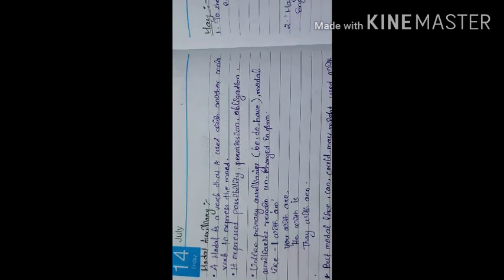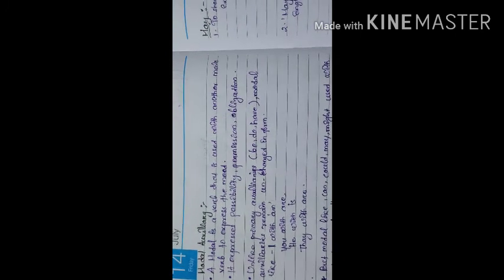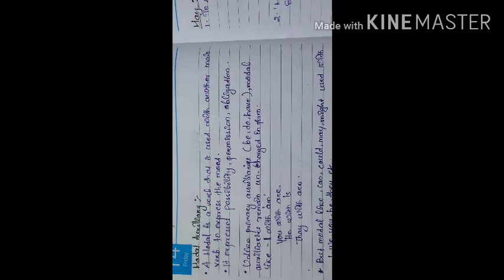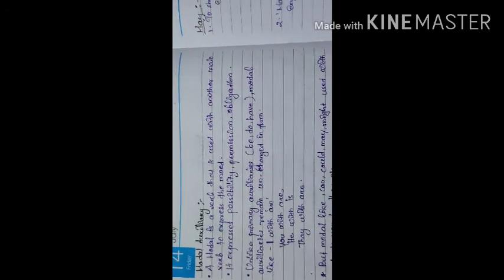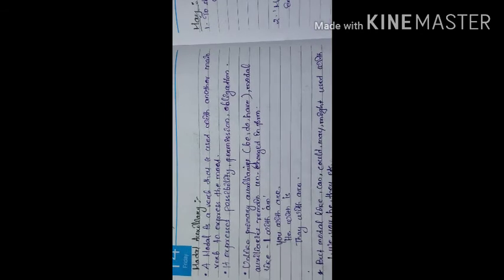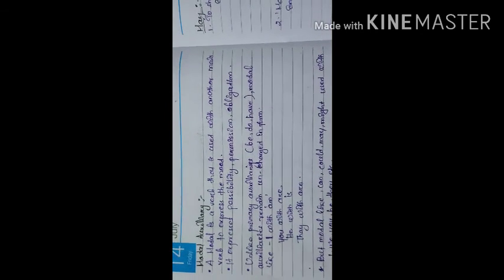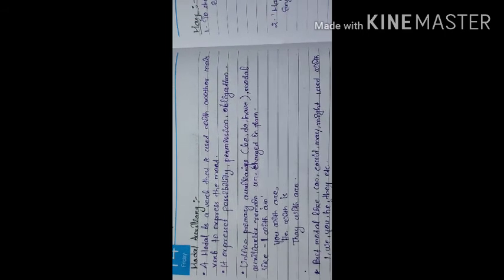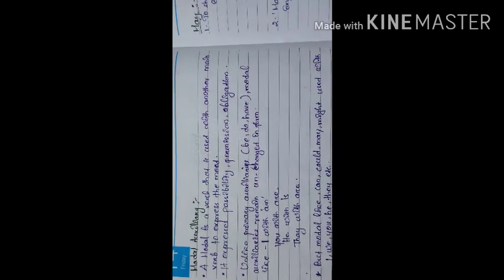From mood it is modal. It expresses possibility, permission and obligation. Unlike the primary auxiliaries do, be or have, modal auxiliaries remain unchanged in form, meaning we don't need to change the form of the modal when we are using it.